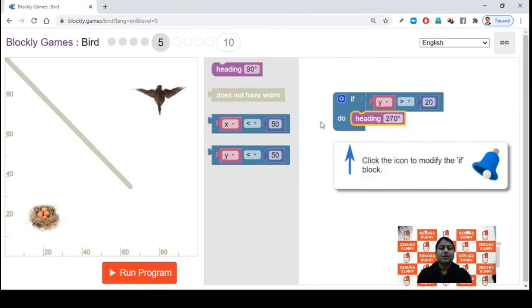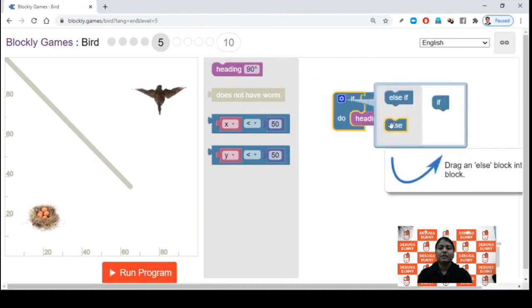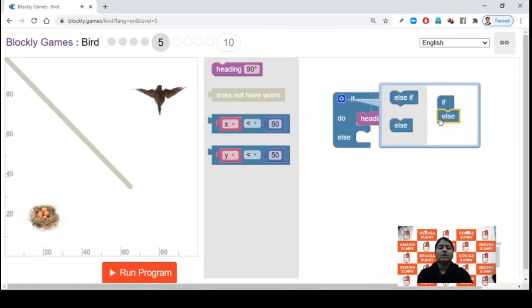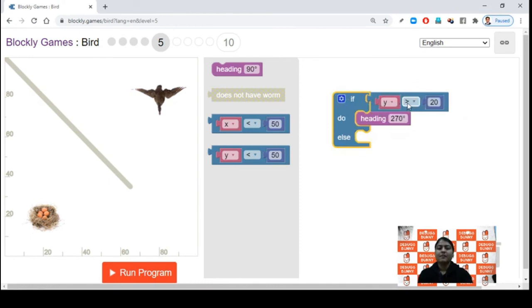Else, I will select the else block, because if my y is not greater than 20, it means it is less than 20, then I will head towards 180-degree direction.